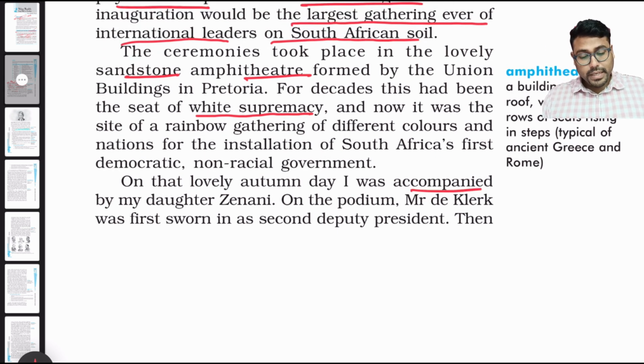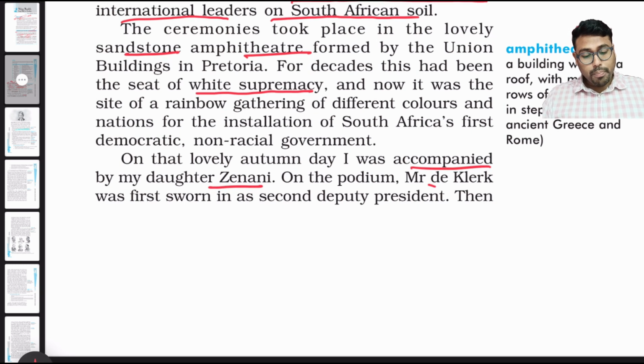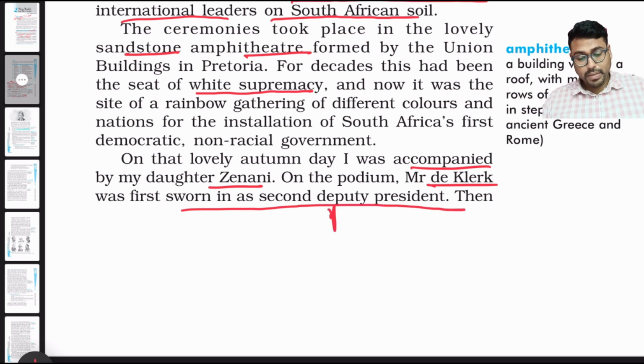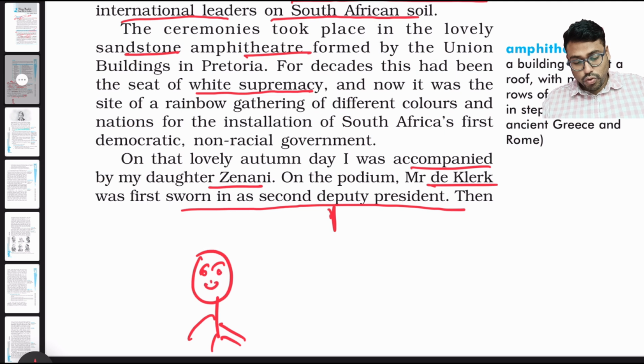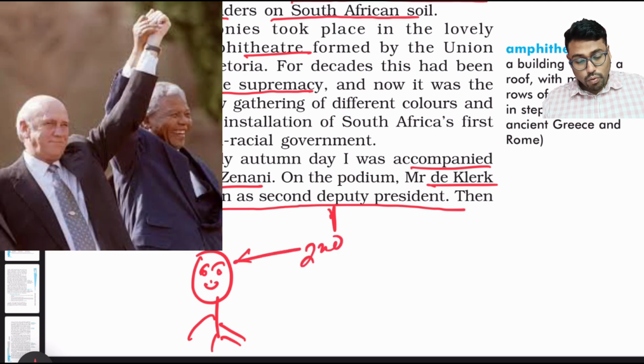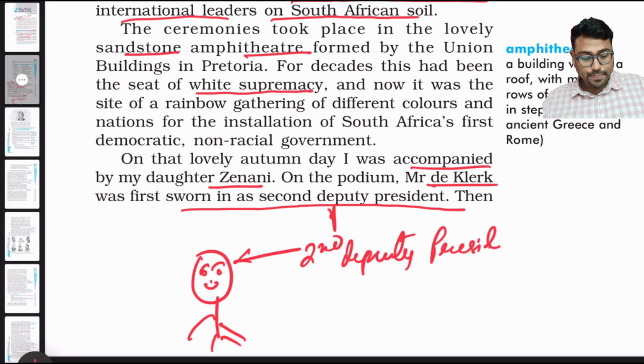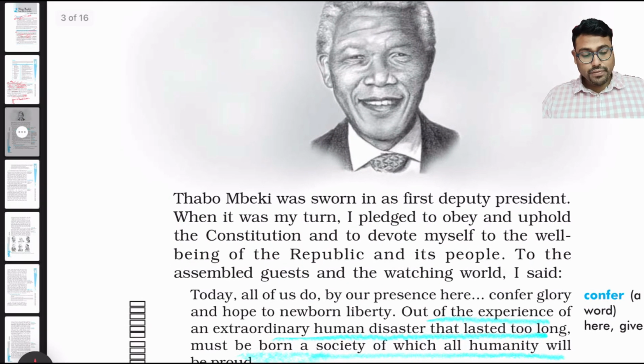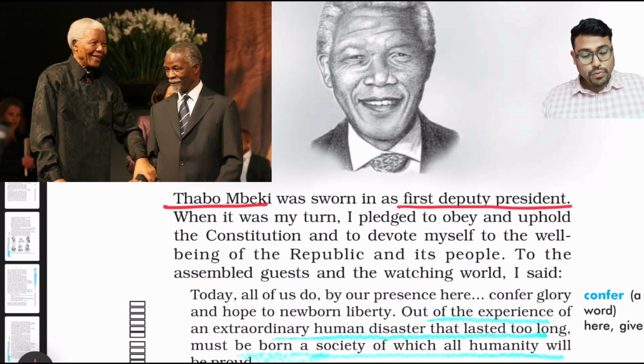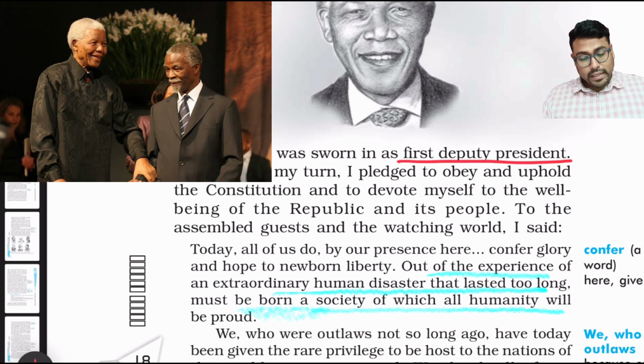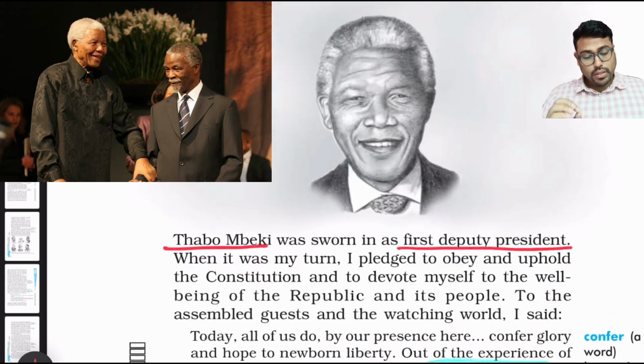On the lovely autumn day, I was accompanied by my daughter Zenani. On the podium, Mr. de Klerk was first sworn in as second deputy president. So Mr. de Klerk was the first person to be sworn in. What was he? He was second deputy president. Then after that, Thabo Mbeki was the first deputy president, and after that, the president.